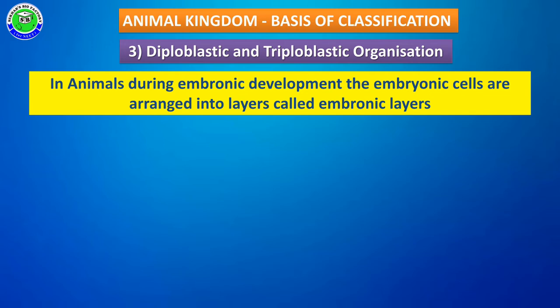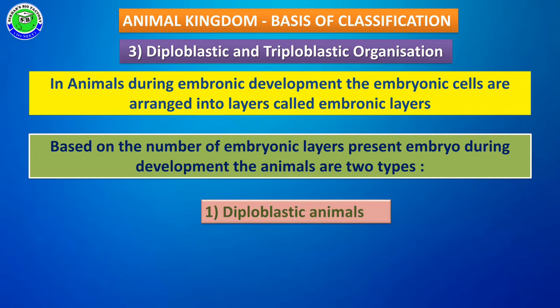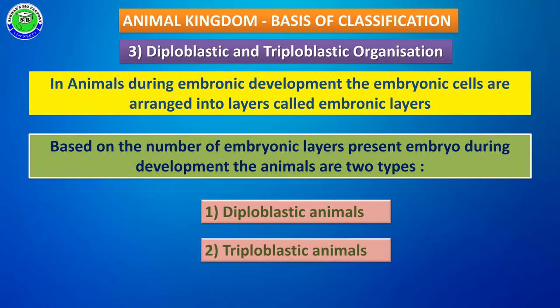We can call these embryonic layers. Based on the number of embryonic layers present during embryo development, the animals are categorized into two types. The first type is diploblastic animals, and the second type is triploblastic animals.